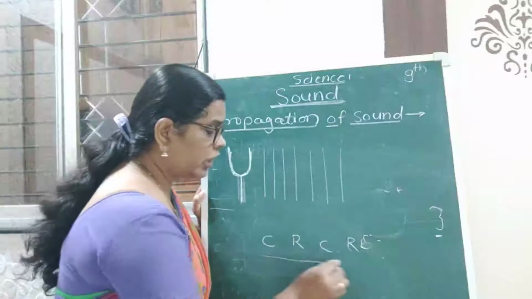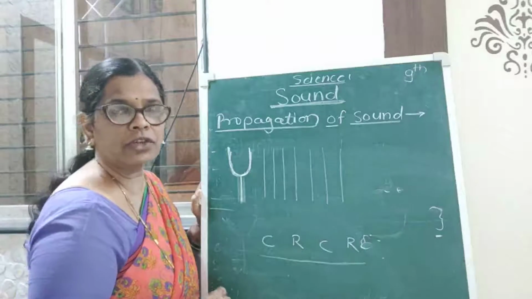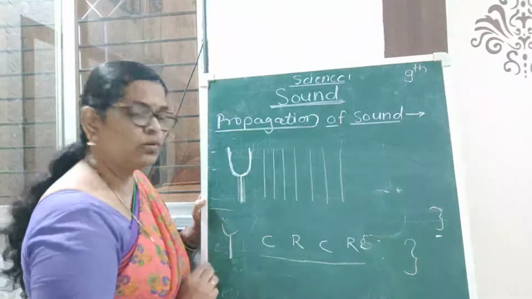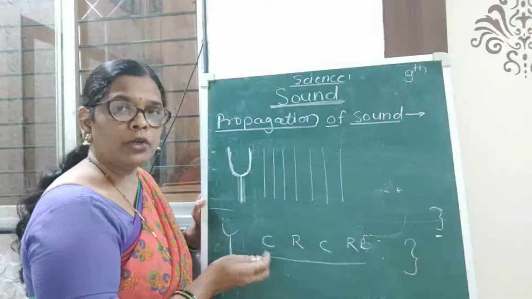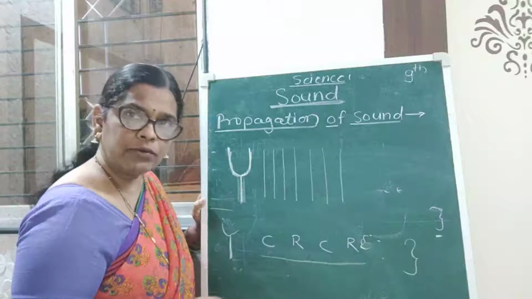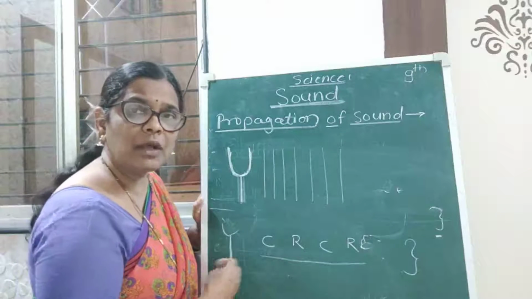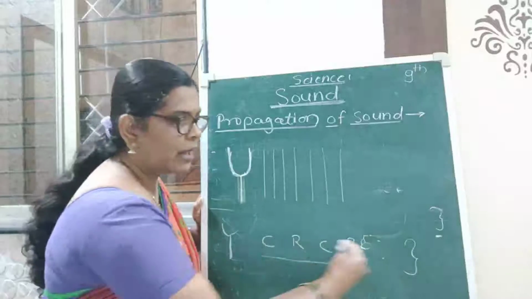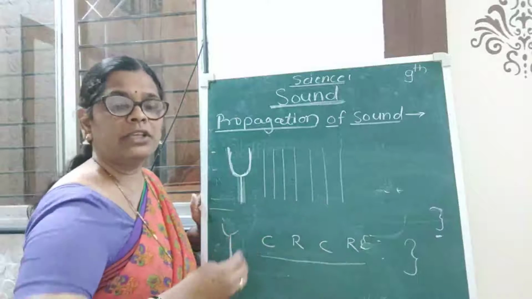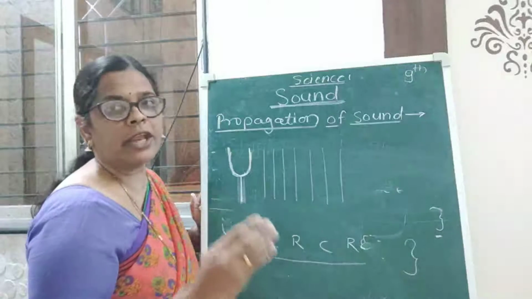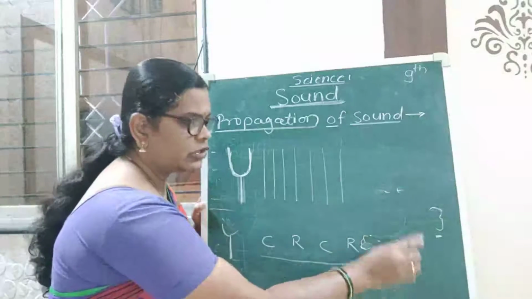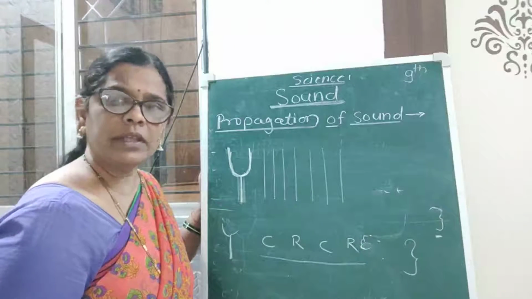So there is a chain of compression and rarefaction from the source, that is the tuning fork, up to the ear of the person. When we hit the tuning fork on a hard surface, the sound waves that come from it reach the ear as a chain of compression and rarefaction. Such a chain reaches the eardrum of your ear.